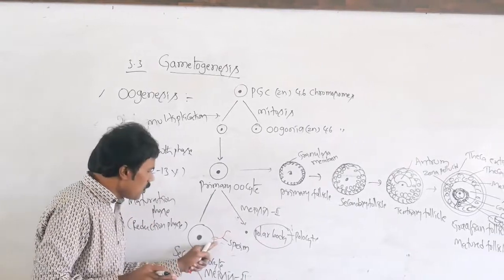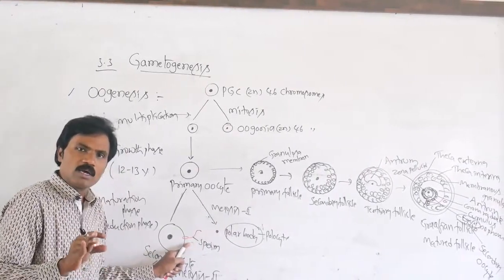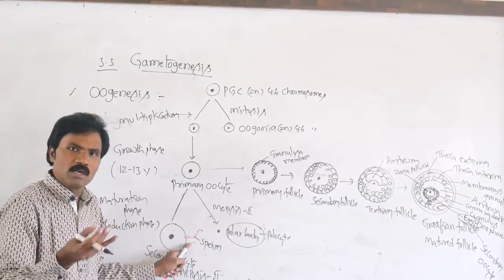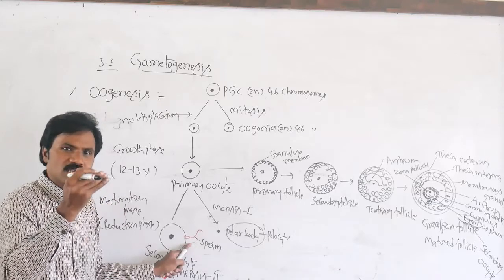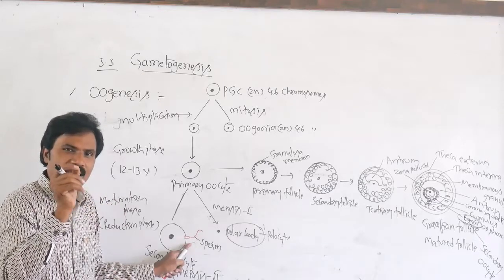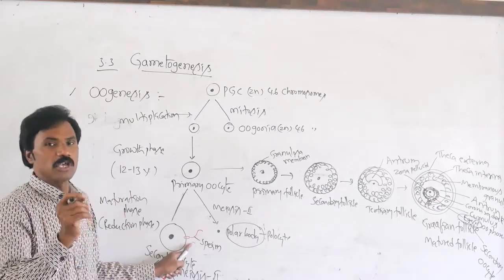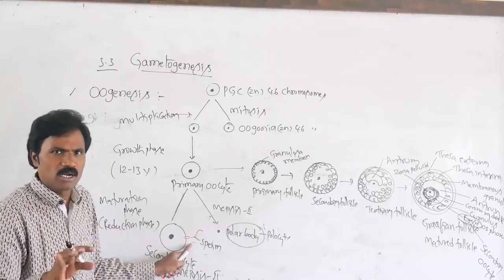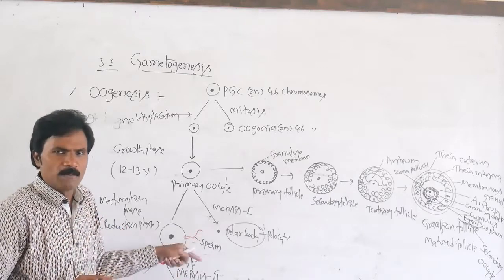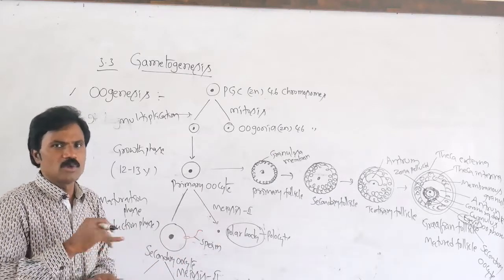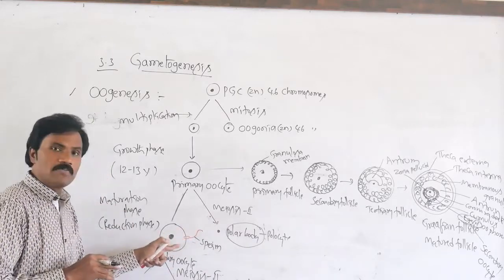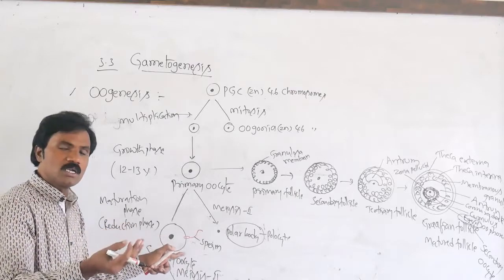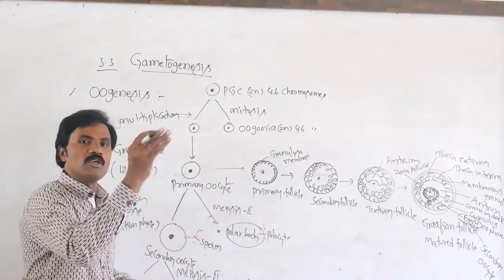Suppose there is no entry of spermatozoa. Then during the menstrual cycle, what it releases every month is that egg cell, nothing but the secondary oocyte. Secondary oocyte only is released; the maturation is not completed. Whenever a sperm enters, the complete maturation takes place in the fallopian tubes.